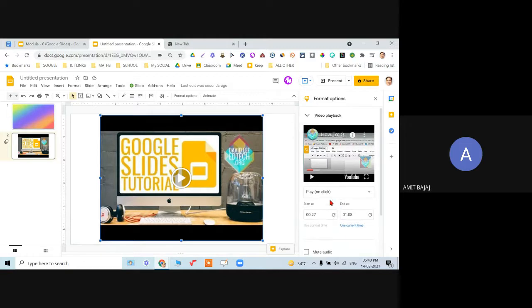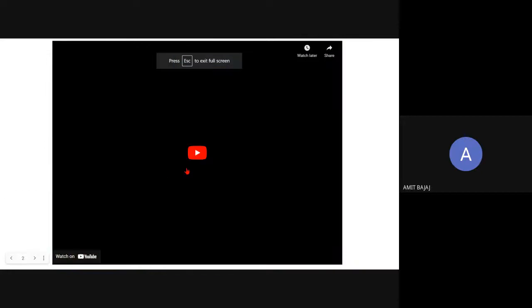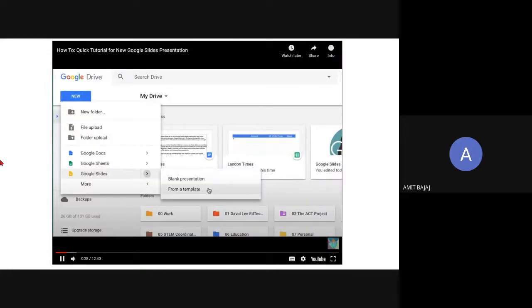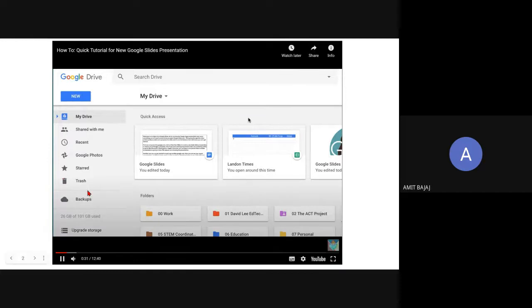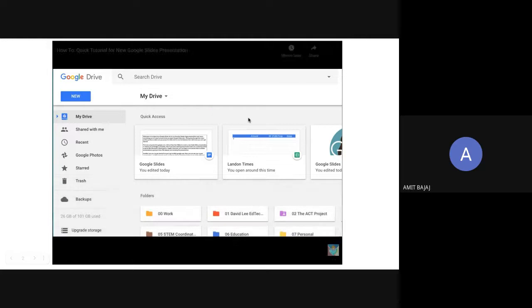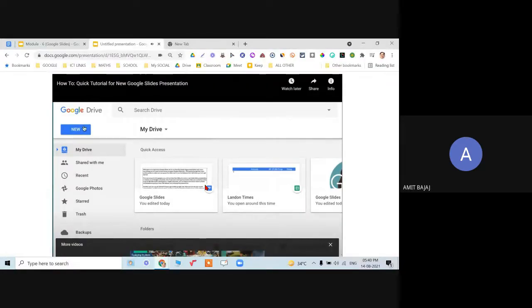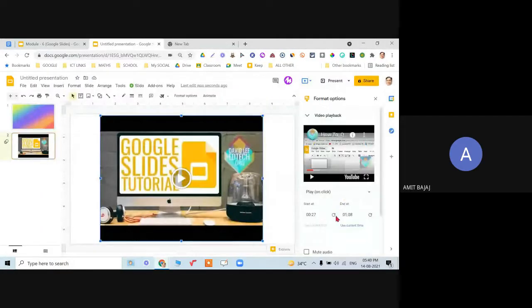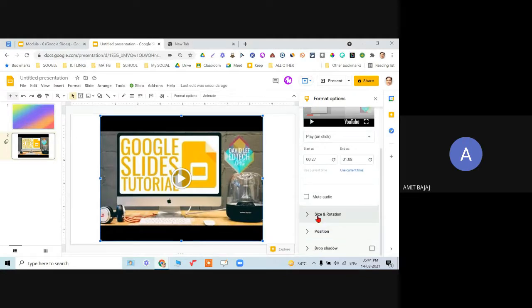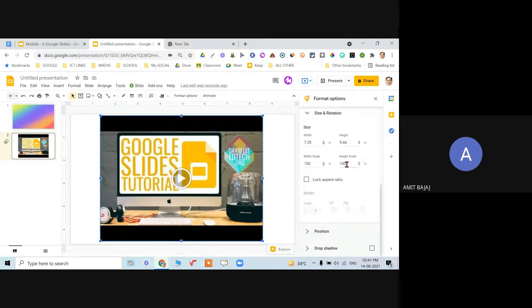So now when I go for present view and click on this presentation that you created in another program like Microsoft's PowerPoint, it shows it is 12 minutes 40 seconds, but only 1 minute of video will be played over here. Only whatever time I have selected, so a 30-35 second video will be played over here. I can again go for resize, rotation, and positioning it at the top center.